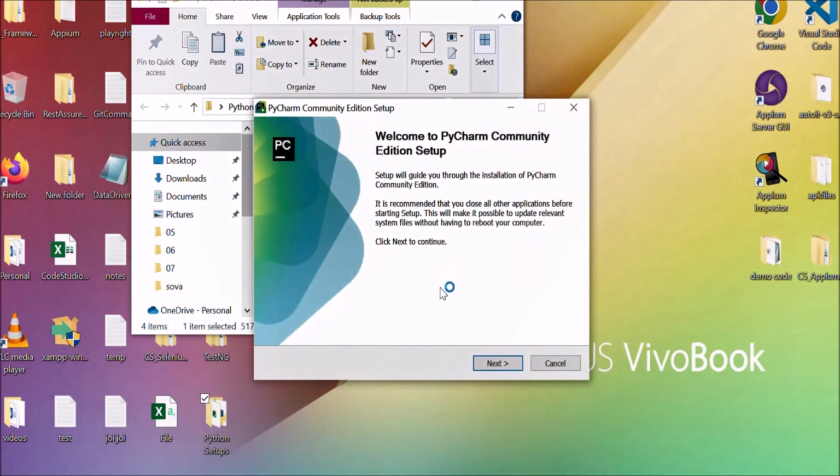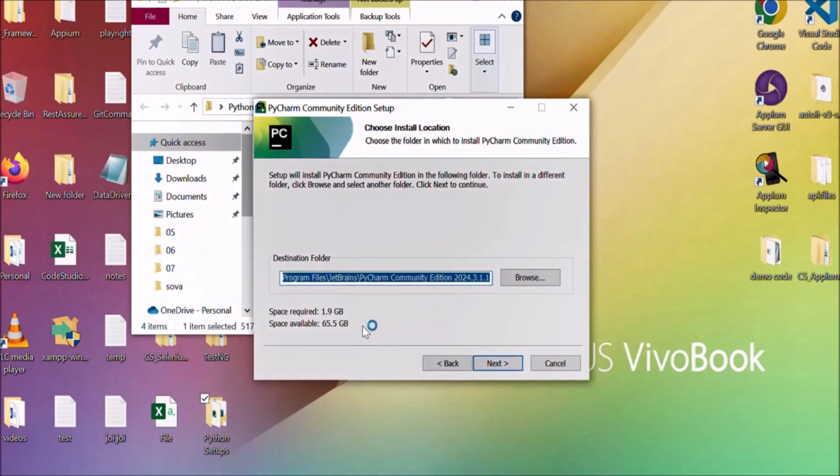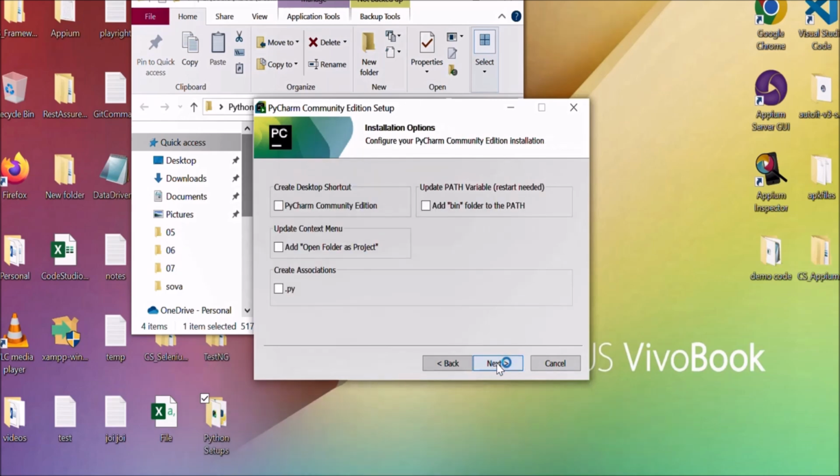Yes. And welcome to PyCharm Community Edition setup. Click next to continue. Next. And this is the default destination folder where PyCharm will get installed. So you can leave it as it is. In case you want to change, you can change also by browsing the folder. So I'm leaving it as it is, the default destination folder only, and click on next.